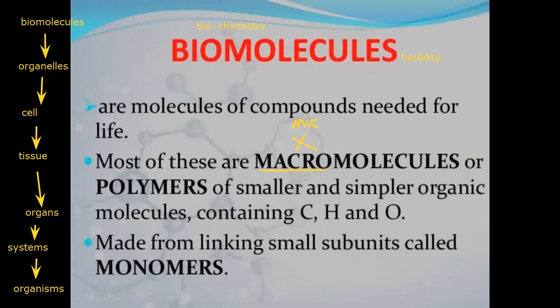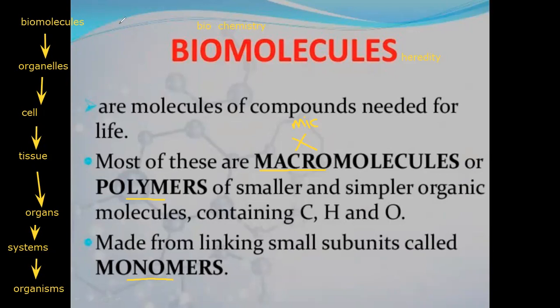Okay, so they are macromolecules, or we call them another name, polymers. They are made up of simpler organic molecules, and these simple organic molecules are linking together. So they are called monomers. So which is smaller here, teacher? Polymers or monomers? Monomers here are smaller than polymers. So many monomers making polymers, and polymer broken down into monomers.